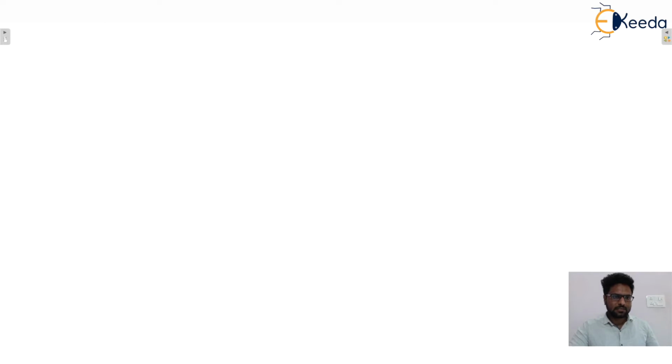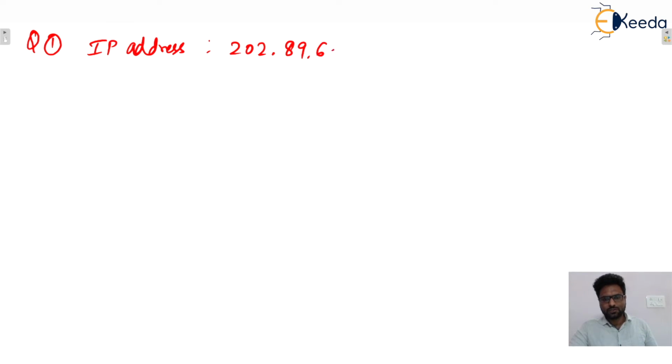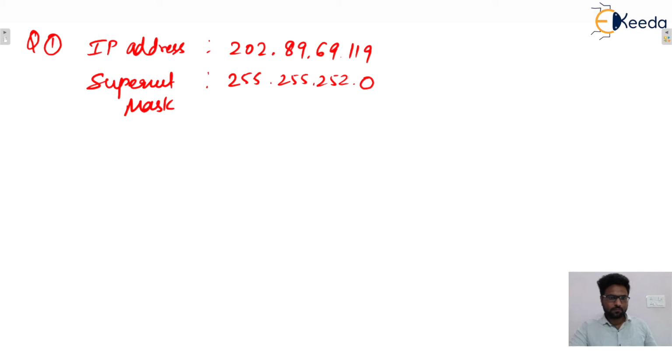So write down next one. Let's say one IP address in a supernet is given that 202.89.69.119, and supernet mask is given to you, that is 255.255.252.0. Then what will be the supernet ID?